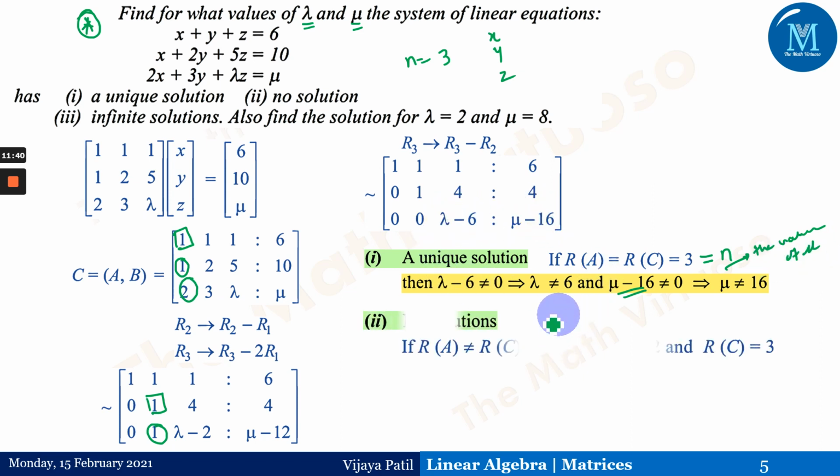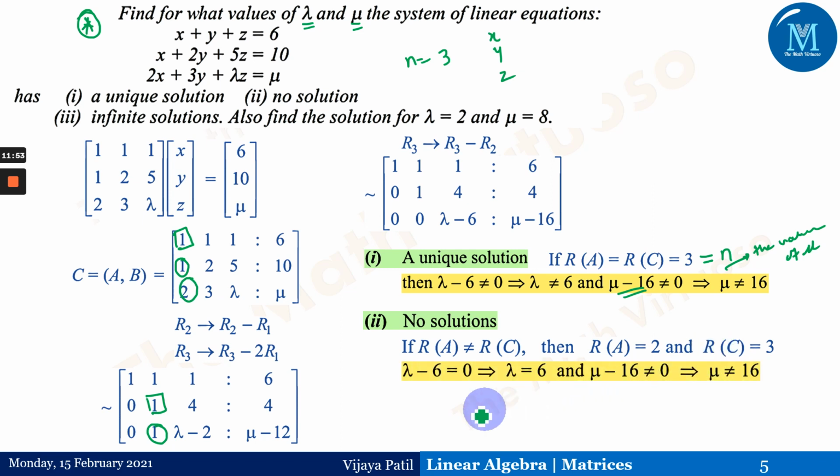Okay. Then for no solution, what we need is rank of A should not be equal to rank of C, that is the augmented matrix. So let us say the rank of A is 2 and the rank of C equals 3. That case will arise only if lambda minus 6 is equal to 0 and mu minus 16 is not equal to 0, right? That means this is the condition for no solution.